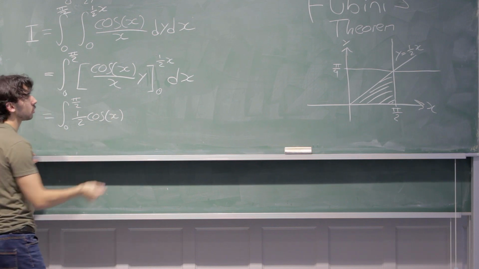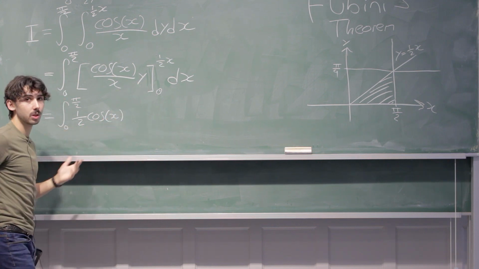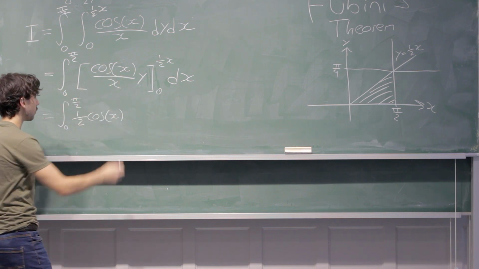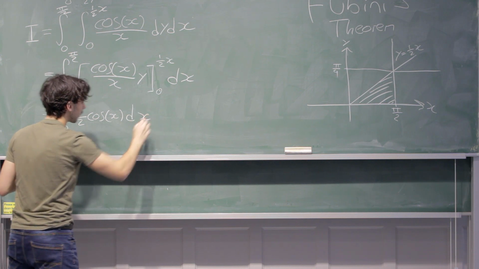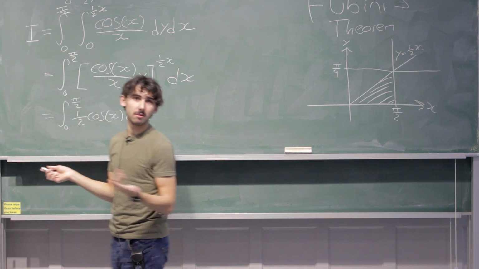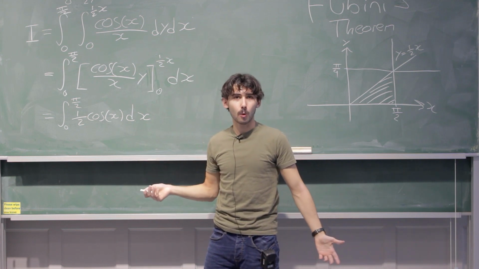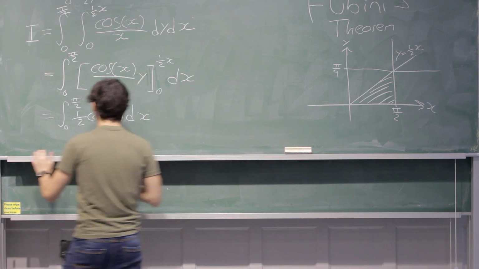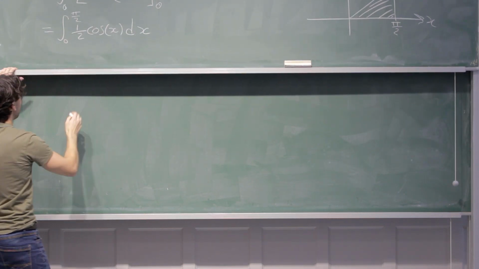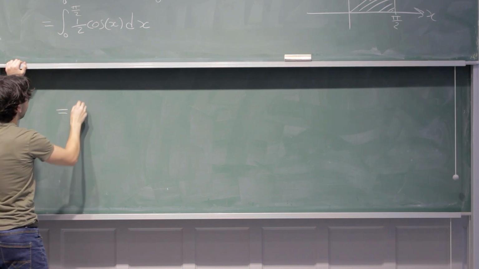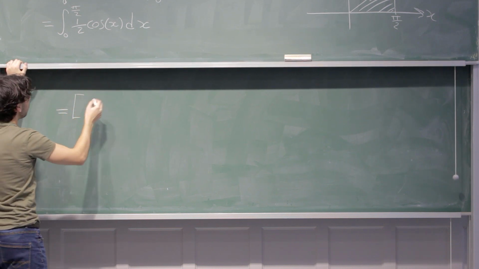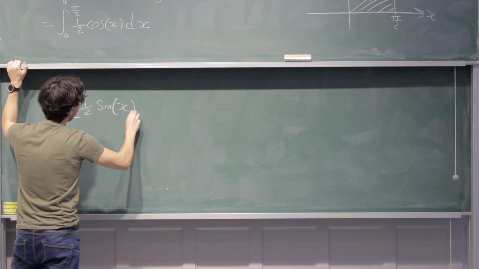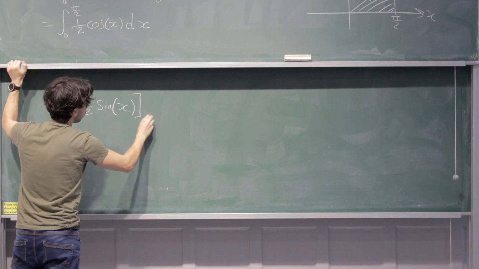Okay, if we substitute y for 0, this will all just become 0. So I won't write it, it's just all 0. So the whole integral is just this now. And I mean, you can see where this is going to go, right? It's going to be a nice result. So that's really cool. Let's finish the question first, and then I'll kind of geek out over it in a moment. So this is going to be cos x integrates to sine, so it will be 1/2 sine x from 0 to pi over 2.